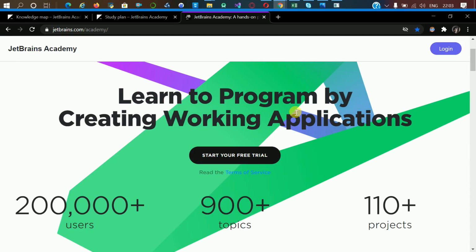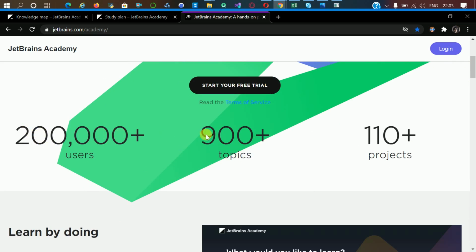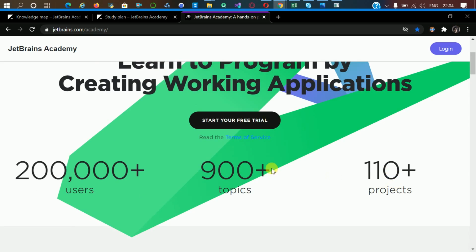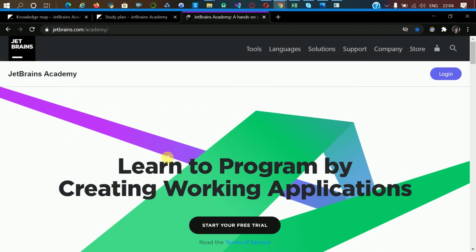Today I bring you to JetBrains Academy. It's an e-learning platform for developers. More than 2 lakh users are using this platform and more than 110 projects are available here. You can use this platform to create your project, get a list of projects for your guidance, and more than 900 topics are covered by enrolling in this platform.